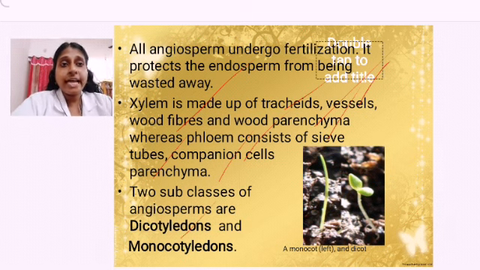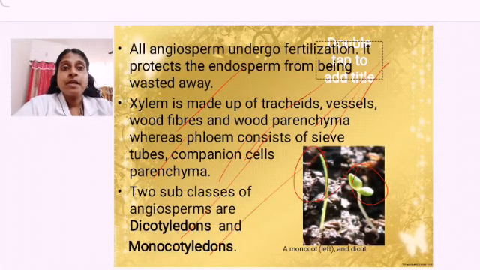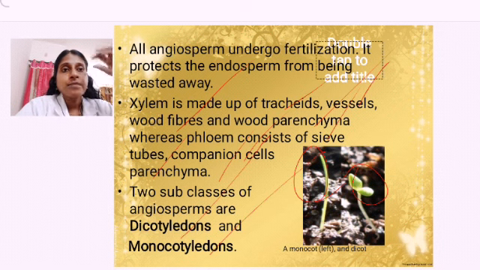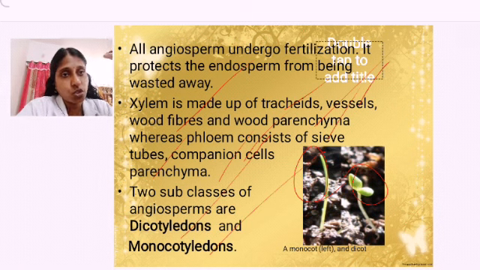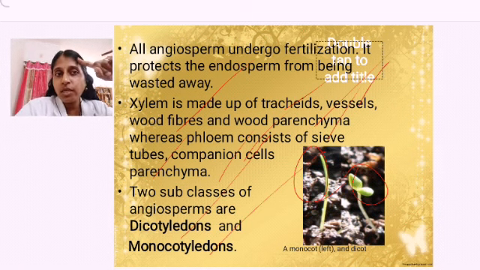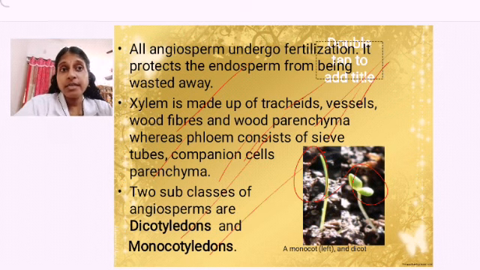What are they? One is dicotyledon and another one is monocotyledon. As the name suggests, this is monocotyledon and this one is a dicotyledon. Seed leaves are the leaves coming out from the seeds. If there are 2, it is a dicotyledon. If there is 1, then it is a monocot. So, monocot contains only 1 seed leaf or 1 cotyledon. Dicot contains 2 seed leaves or 2 cotyledons.